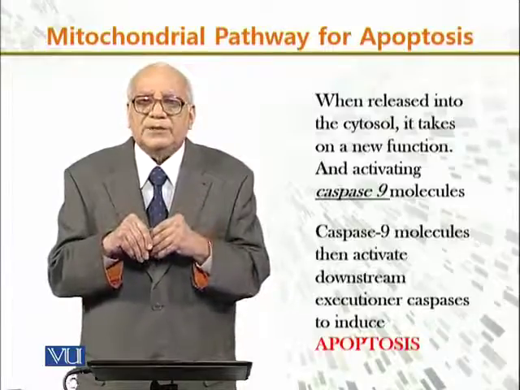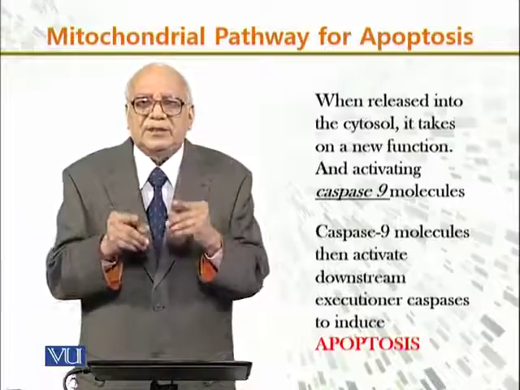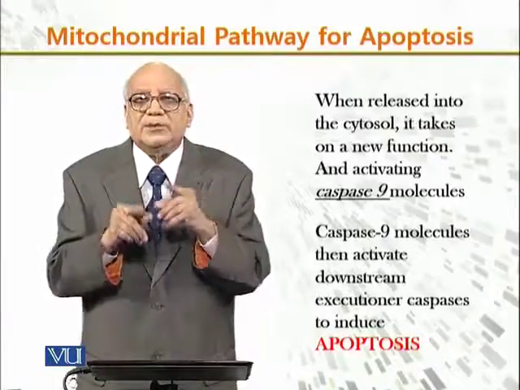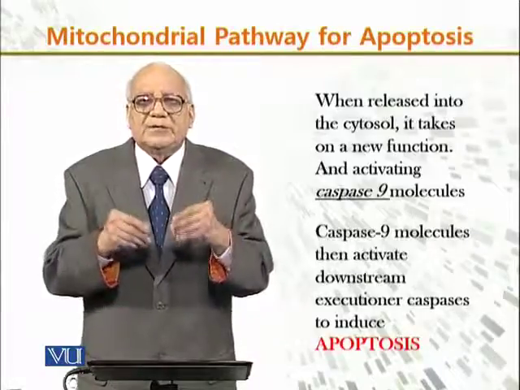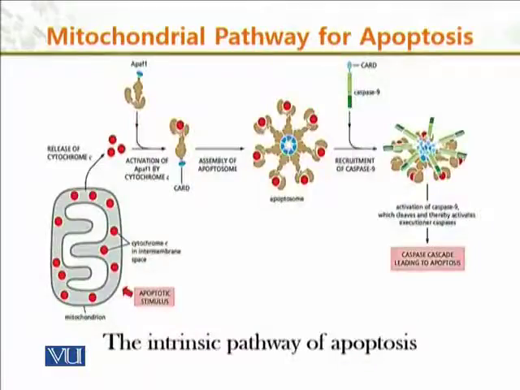Now, what do caspase 9 molecules do? They activate the downstream executioner caspases, and these induce apoptosis, so that apoptosis is eventually induced in the cell. This is indicated in this cartoon, where the intrinsic pathway of apoptosis is demonstrated: there is a mitochondria, cytochrome C is released there, and eventually it activates the other proteins, and then it degrades the cell altogether so that the caspases become activated and cell death occurs.